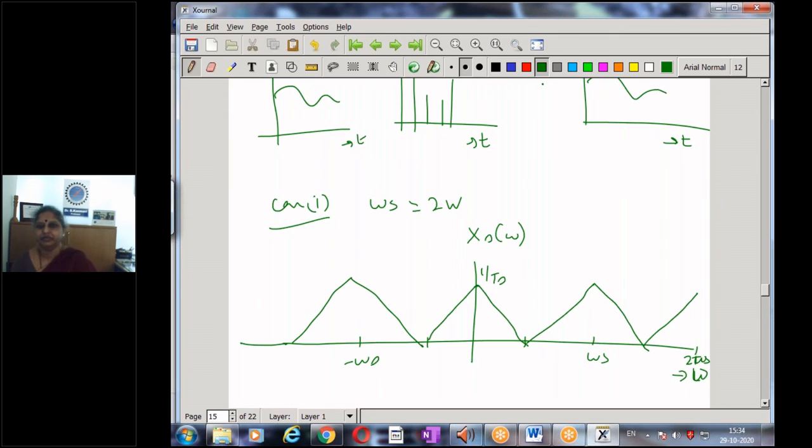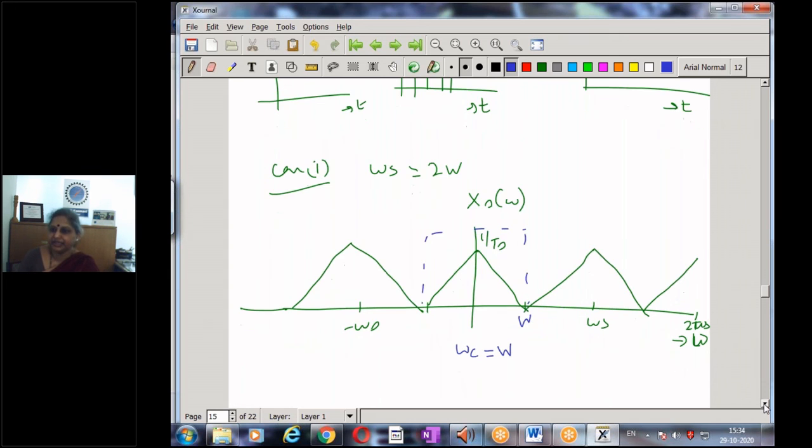And if I pass it through a low pass filter, I should have the cutoff of omega c. In this case, the cutoff frequency of the low pass filter should be exactly equal to W. If I can have a low pass filter that passes exactly up to W and discards all frequency components higher than W, then I can recover my original signal even in this case.